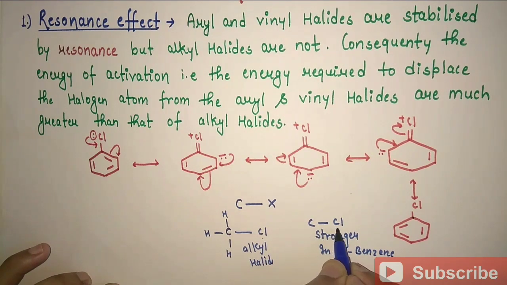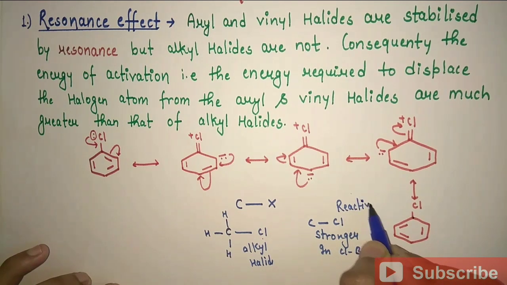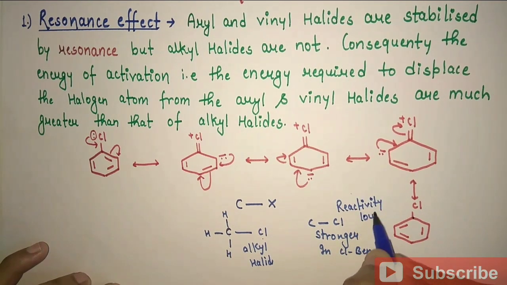So if this C-Cl bond in chlorobenzene is getting stronger, then it is difficult to break this bond, and hence it cannot easily undergo nucleophilic substitution reaction, and its reactivity is low as compared to alkyl halide. Hope you understand why the reactivity of aryl halide is low: due to the partial double bond character which develops in the C-Cl bond, this bond becomes stronger and it is difficult to break.